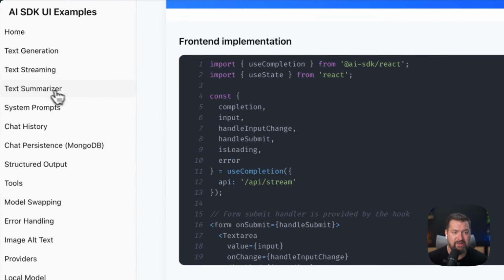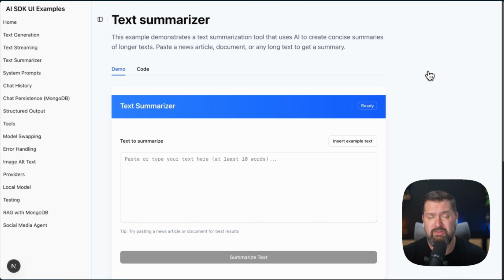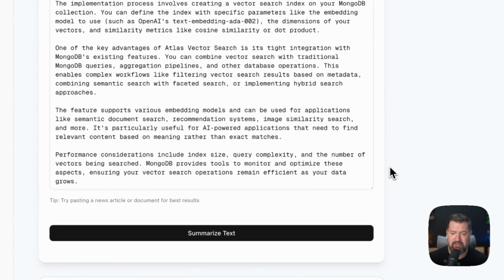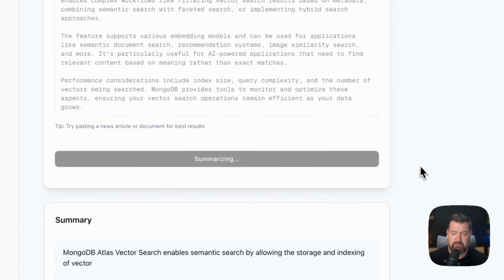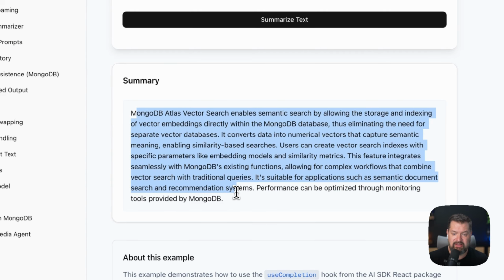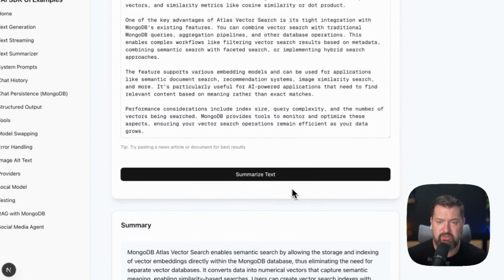Let's move on over here to text summarizer. So this example is a little bit more practical. You can paste in a long document, article, or any text, and AI will create a concise summary for you. So here we can insert some example text, and then let's create the summarized text, and that streams in much less text than we started with, of course.